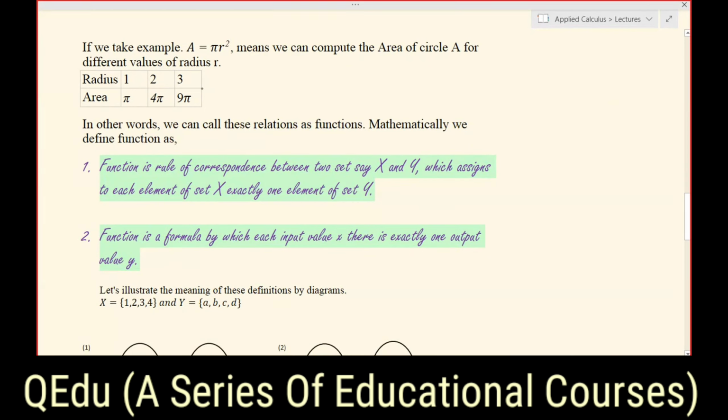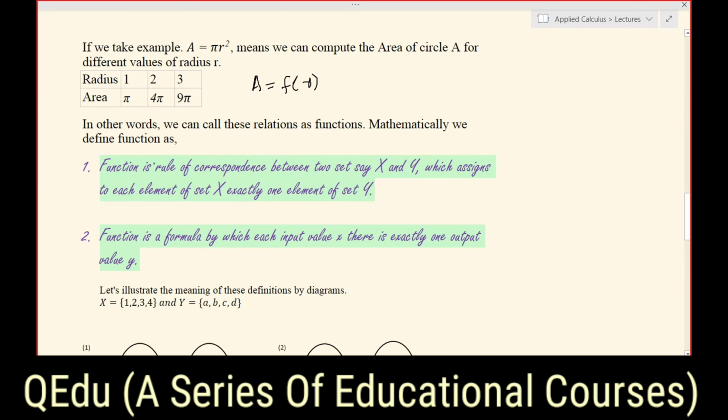A equals pi r square, which means we can compute the area of a circle A for different values of r. For example, if you substitute the radius r equals 1, the area will be 1 squared times pi, that is pi. That is the area of the circle. And similarly, if the radius is 2, you will get 4 pi. And similarly for 3, the area will be equal to 9 pi. We can also call area a function of the radius, and we can write the same thing as A equals f of r. So these are relations that give the physical meaning of the function. These are relations which indicate functions.